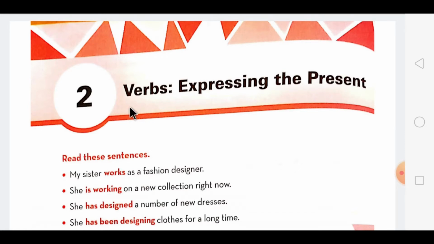So, dear students, hope you would have understood the first chapter which we have already completed, that is determiners. Now, we are moving on to our second chapter, that is verbs expressing the present. Now, dear students, you would have learnt about this present tense in the previous classes. Today we are going to learn about how to use present tense in sentences and the types of present tense. So students, I'd like to show you an animated video. Please go through that.